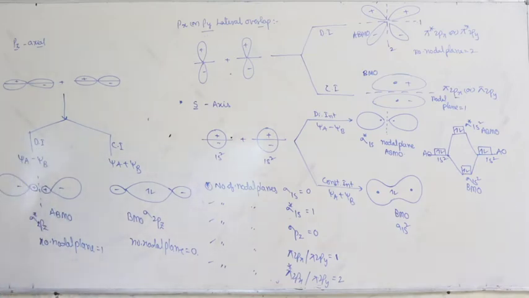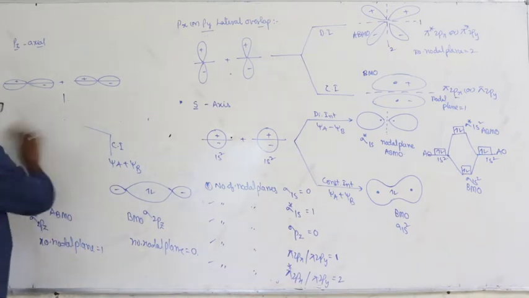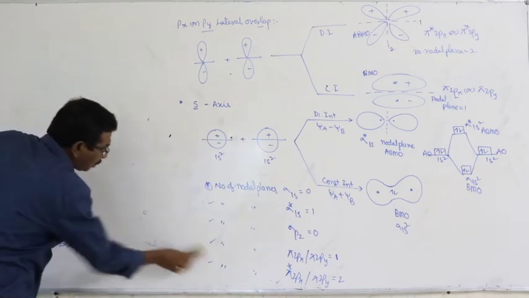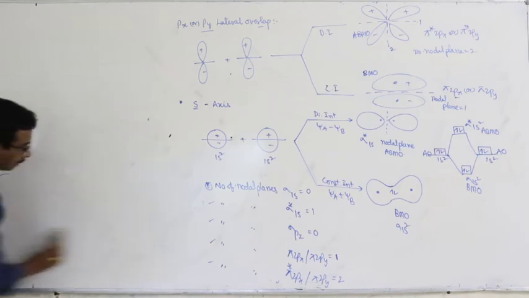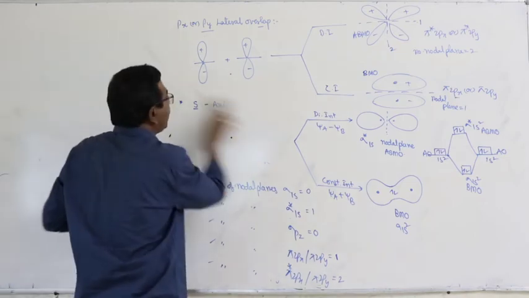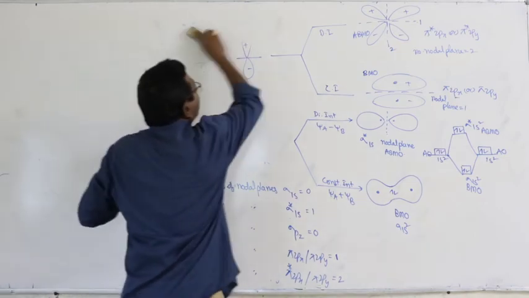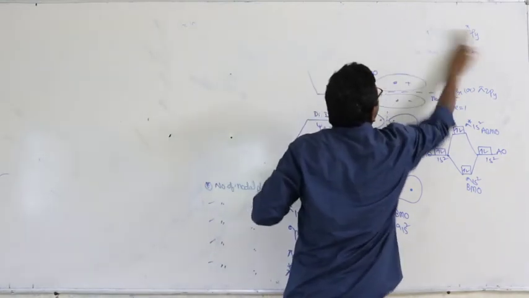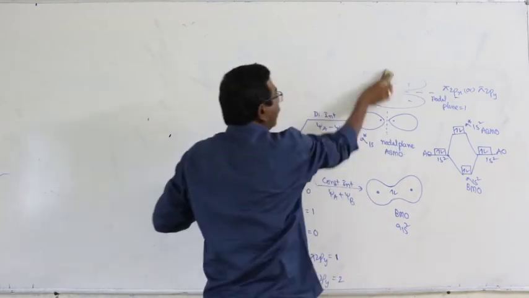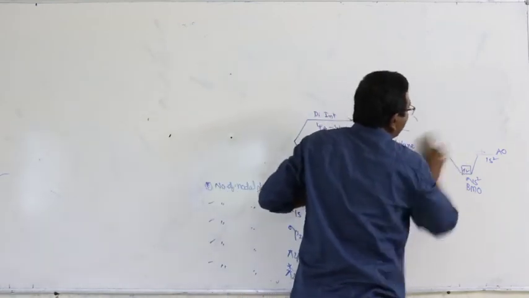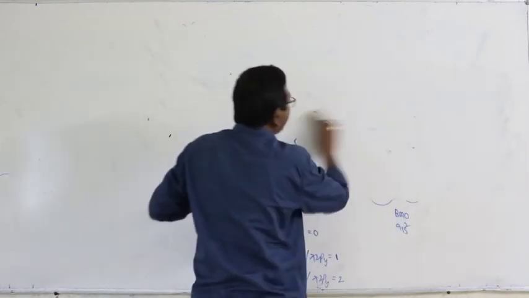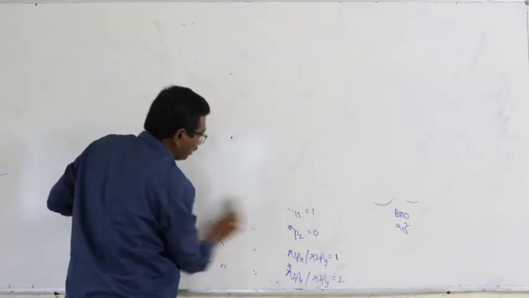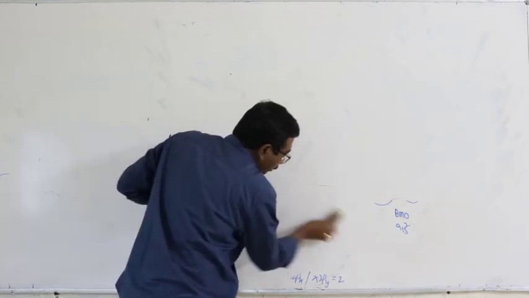After this, the order of energies of the molecular orbitals as well as the mode of filling up of the molecular orbitals is given by using a notation.